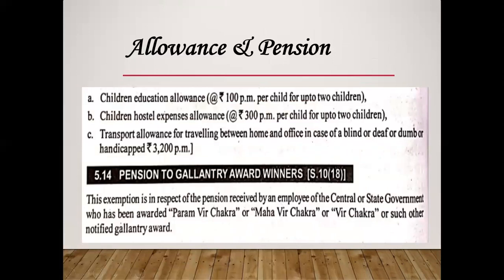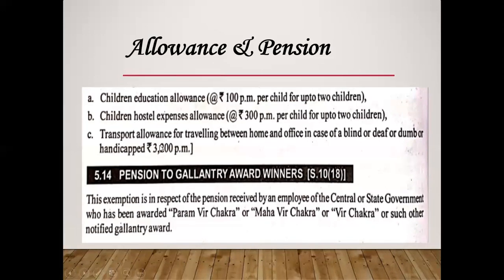Now important allowances and pension. For children education allowance, there is an exemption of 100 rupees per month per child up to 2 children. That means you get an exemption of 100 rupees. For children hostel expenses allowance, you get exemption of 300 rupees per month per child up to 2 children.